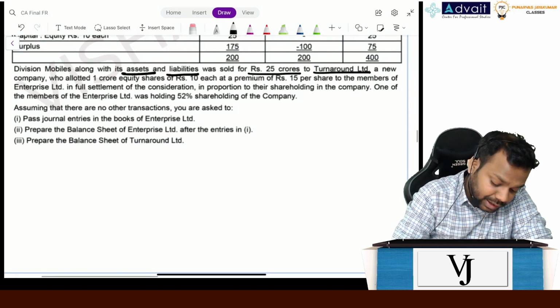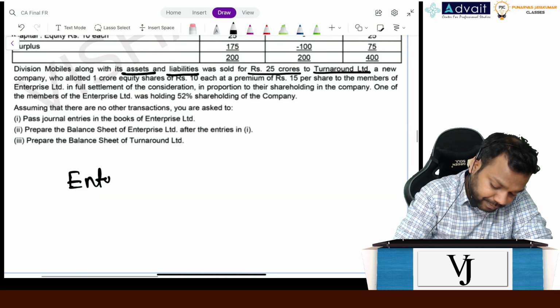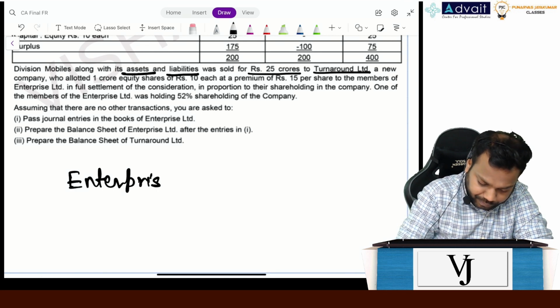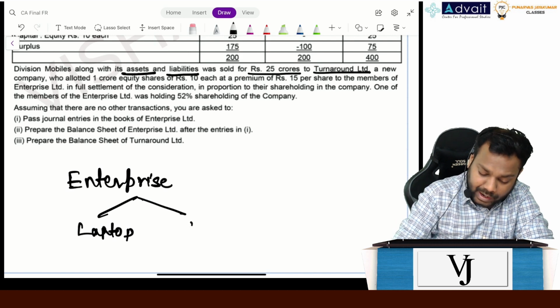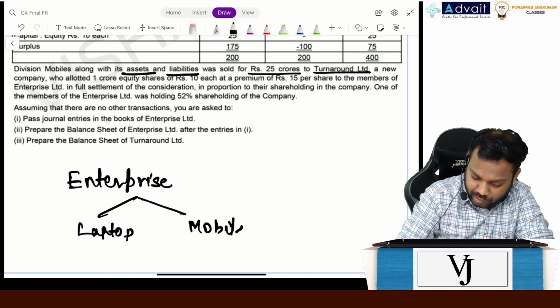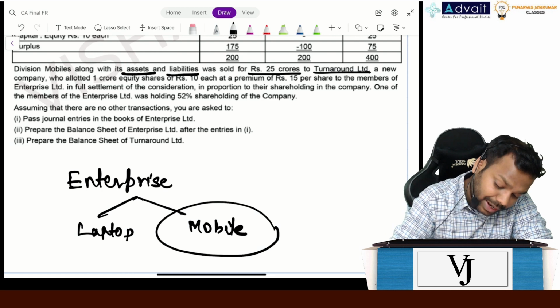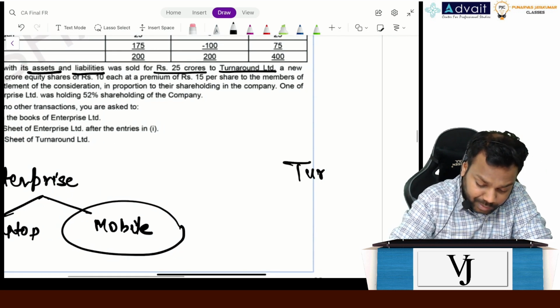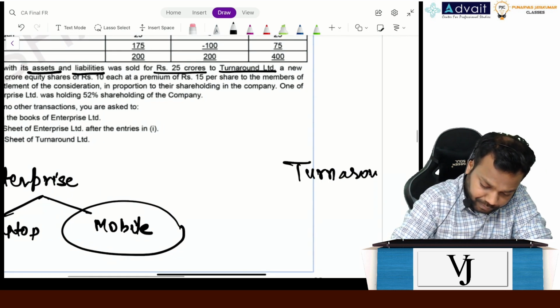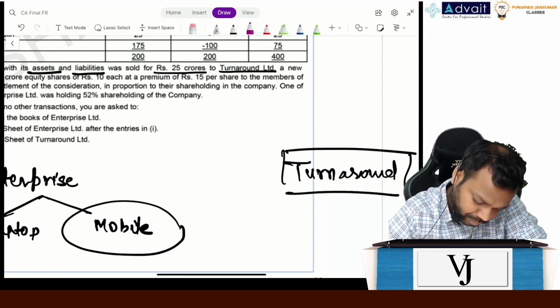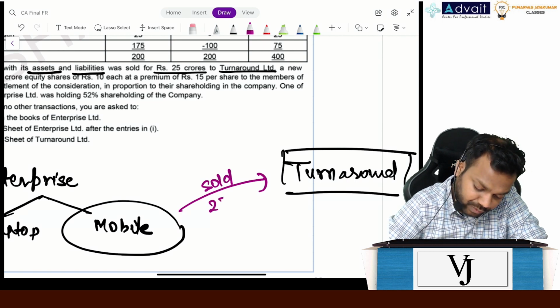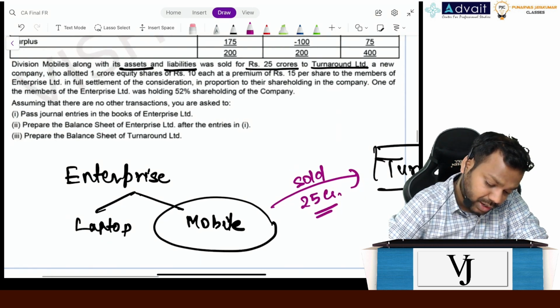Basically, Enterprise Limited had two divisions, laptop and mobile. Enterprise Limited sold the mobile division to Turnaround Limited for 25 crores.